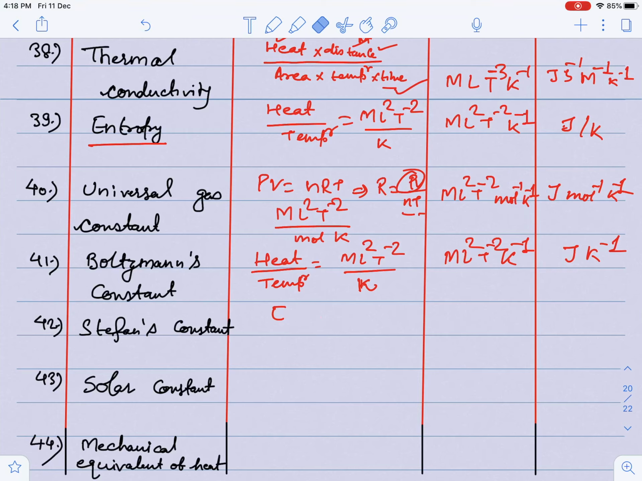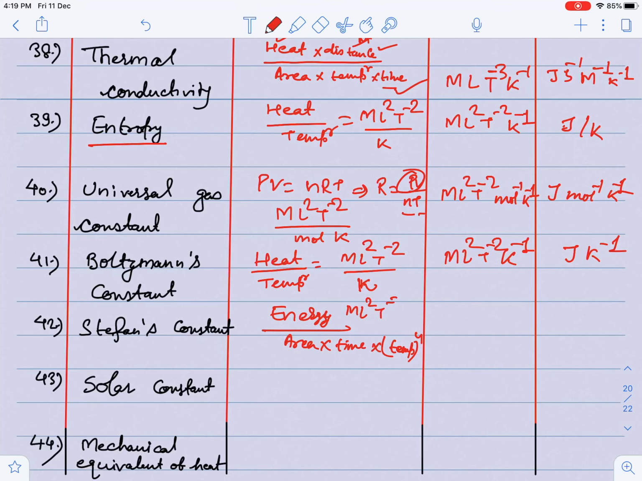Stefan's constant. Stefan's constant is nothing but energy, E equal to A sigma T to the power 4, guys. I'm not going into this point; I'm giving you the simplest form. Energy per unit area into time into temperature to the power 4. This emissivity formula, E equal to A e sigma T to the power 4, you will read later. So energy by area into time into temperature to the power 4.